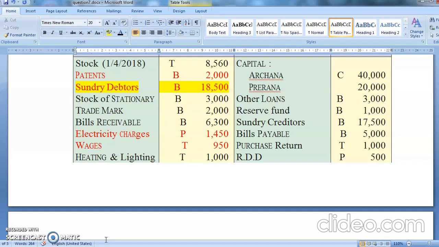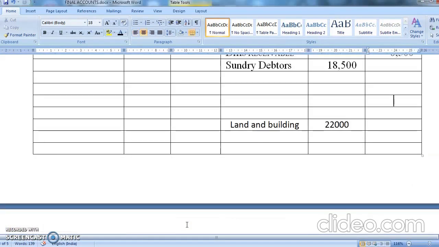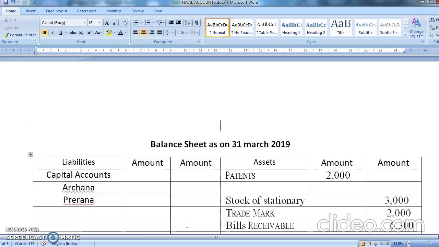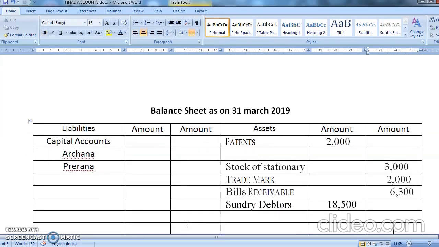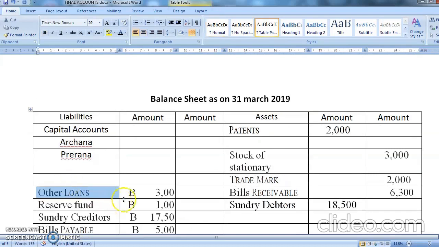So all are balance sheet items. So we'll write all in the balance sheet. I'm writing here in the balance sheet.